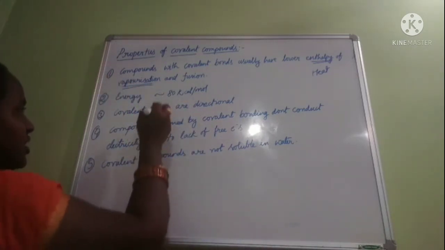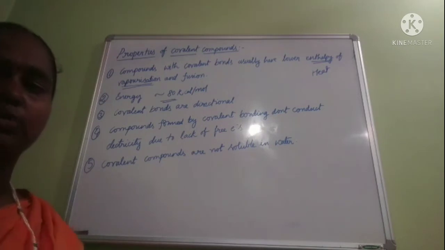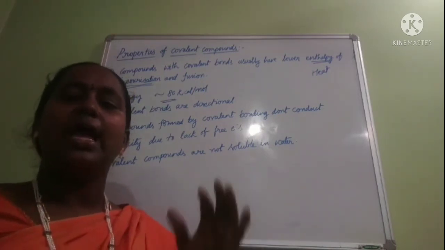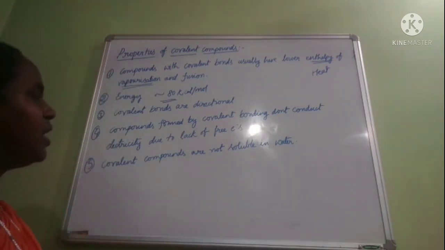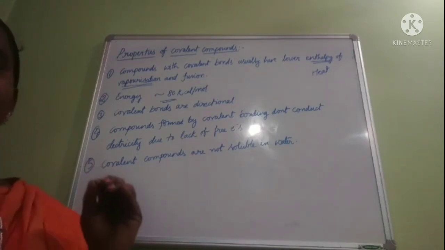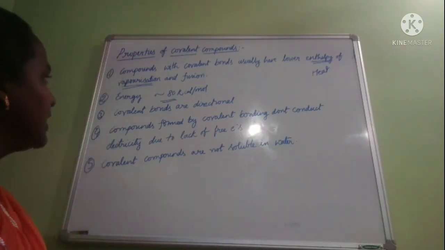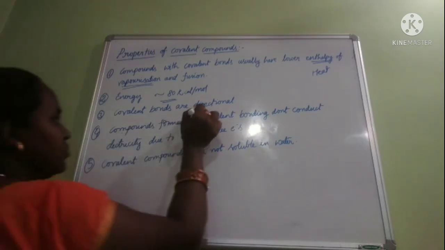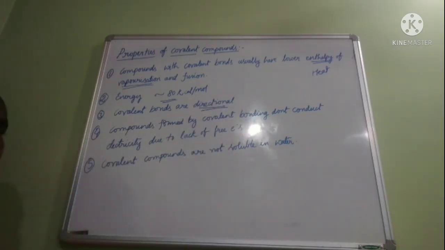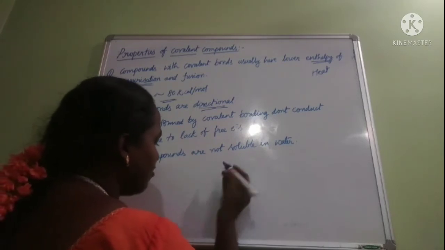And what is the energy of the covalent bond? Covalent bond energy is nearly 80 kilocalories per mole. That means for the formation of 1 mole of the covalent compound, it requires 80 kilocalories. And covalent bonds are directional bonds. In my previous video, I explained why.